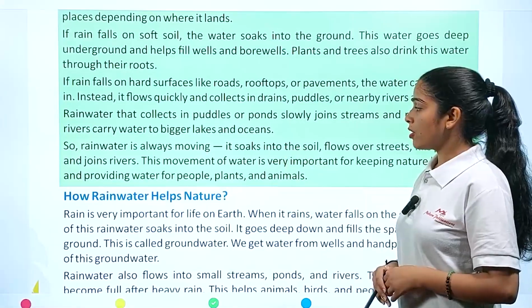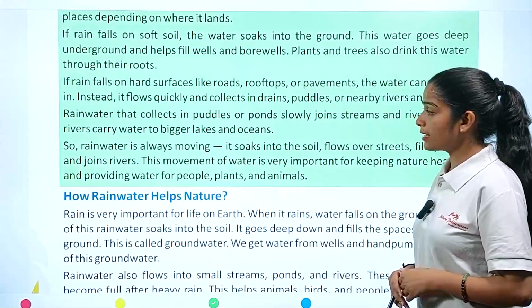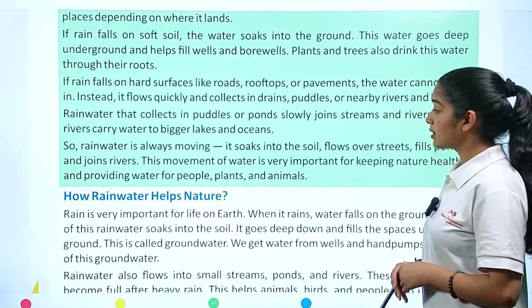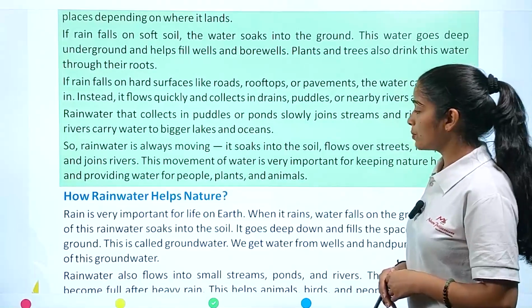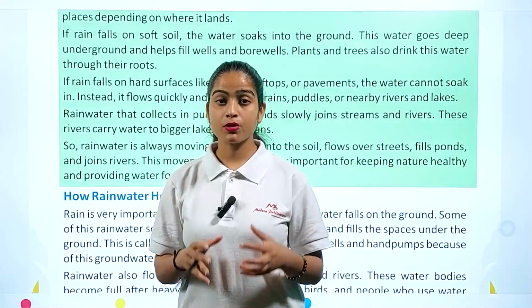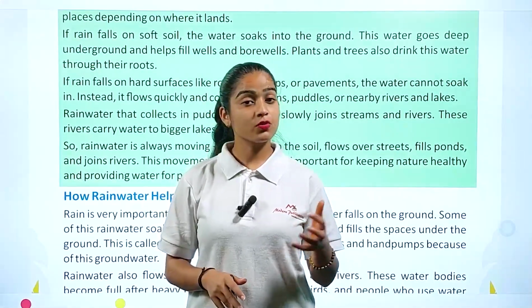So rainwater is always moving. It soaks into the soil, flows over streets, fills ponds and joins rivers. This movement of water is very important for keeping nature healthy and providing water for people, plants and animals. This movement of rainfall is very important, because if it collects in a single place, then it will become a flood, which is very dangerous for us.